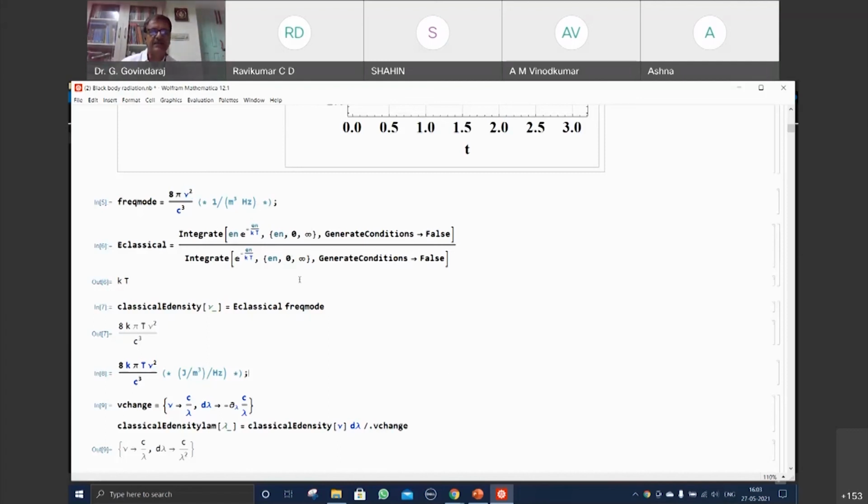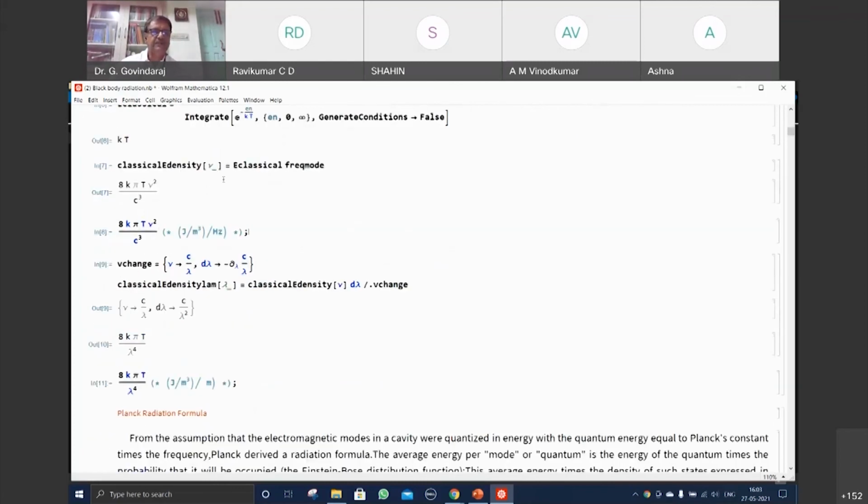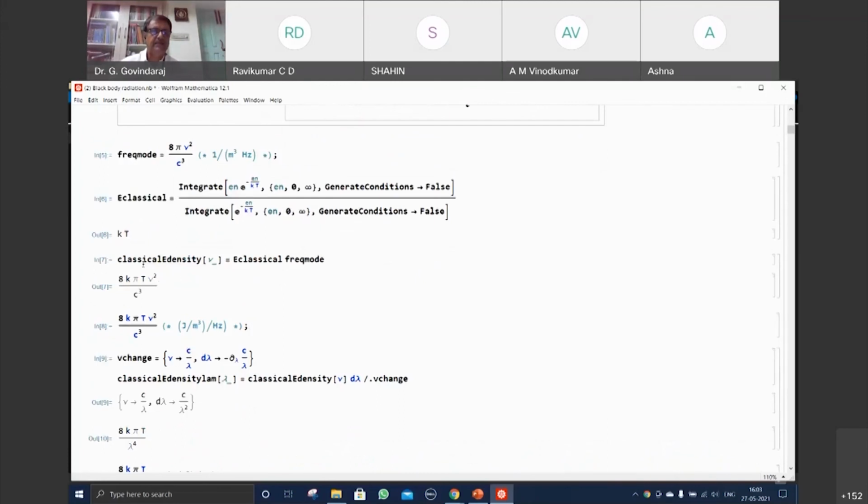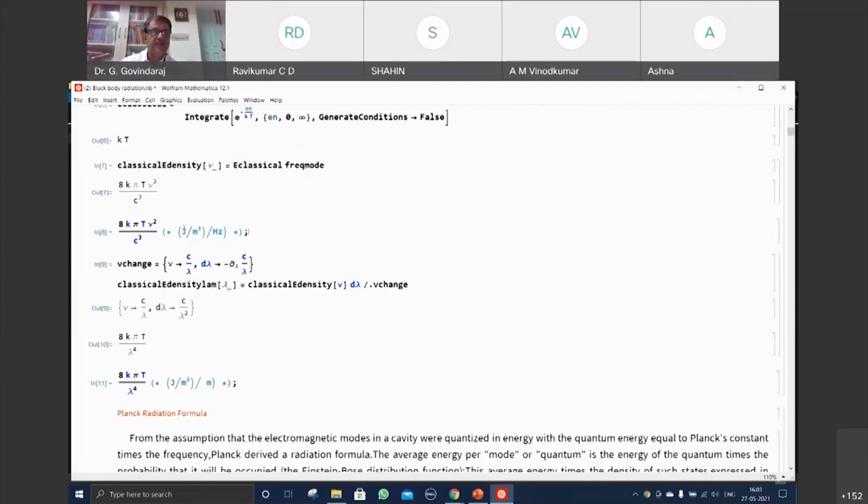This is the classical result. Energy has been taken as continuous. This is kT. Now with respect to nu, this is the result. Classical result, energy density distribution, this is the form. With respect to lambda, you see, after finding this, the unit becomes joule per meter cube per unit frequency interval. Energy density per unit frequency interval.